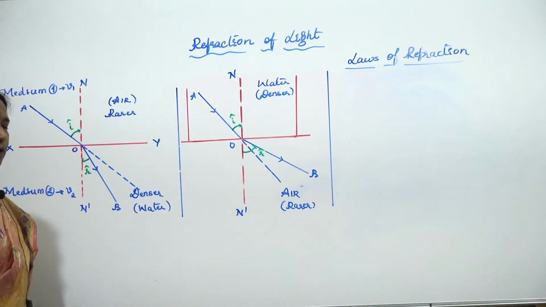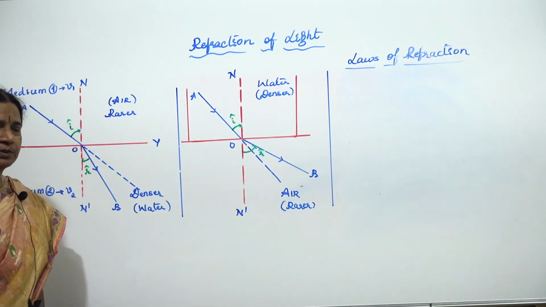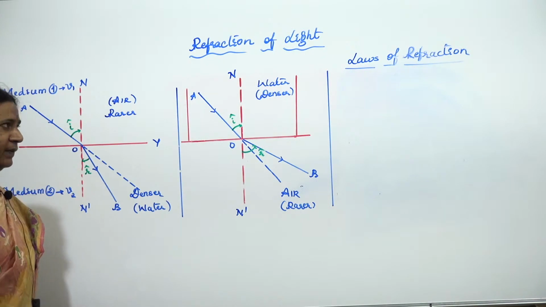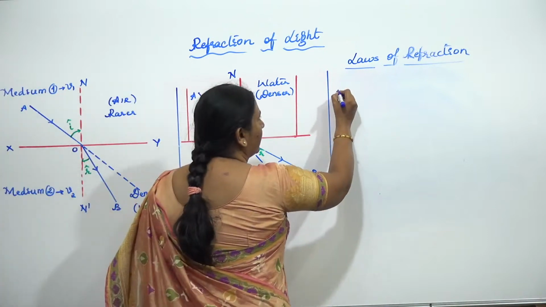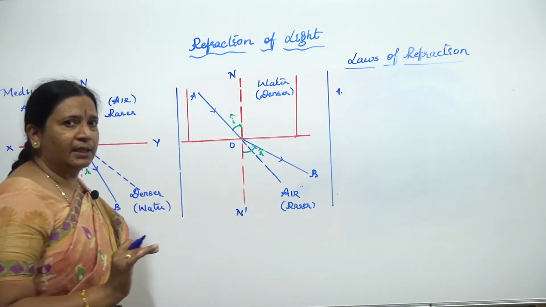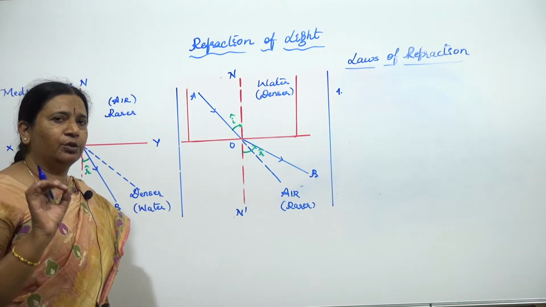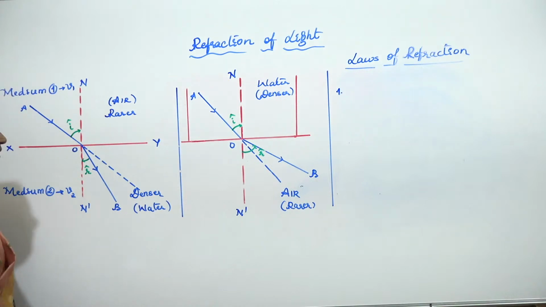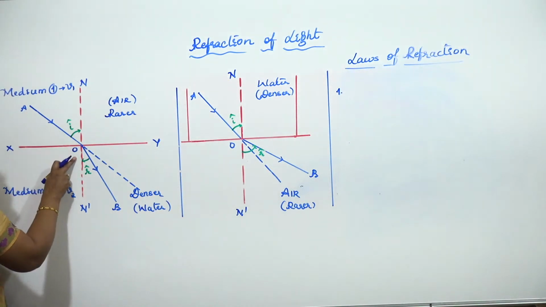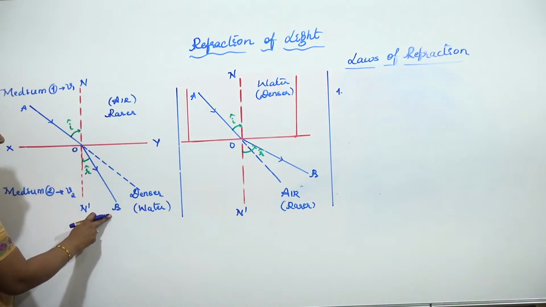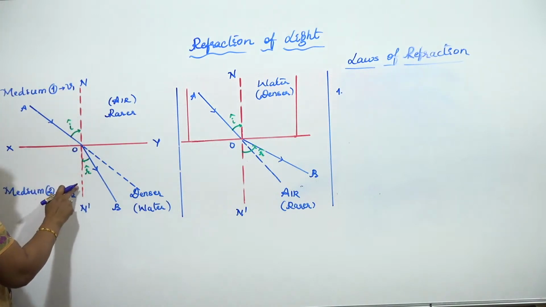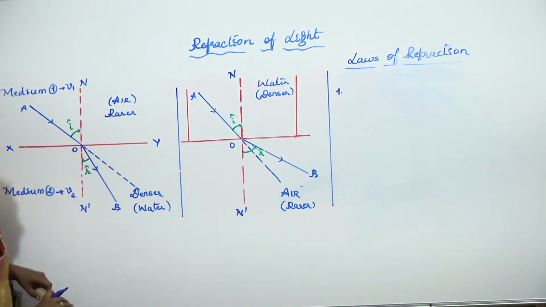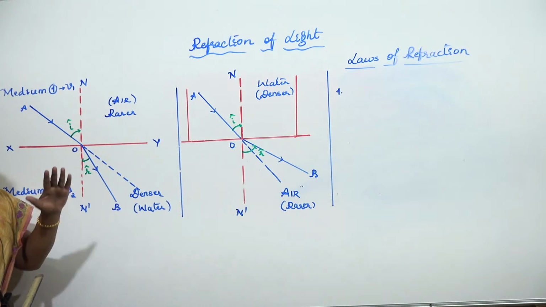So one of the laws is similar. The first law is similar to the law of reflection. So what was it saying? Incident ray, reflected ray, and the normal at the point of incidence lie in the same plane. Here also we are getting the same. That is incident ray AO, refracted ray OB, and the normal at the point of incidence. All these lie in the plane of the board itself.